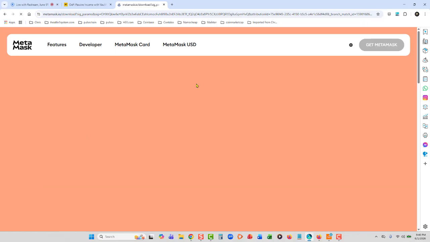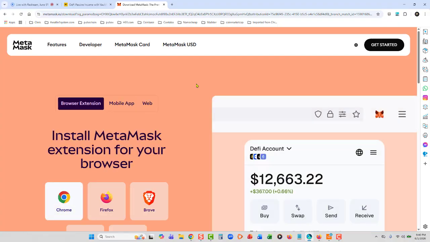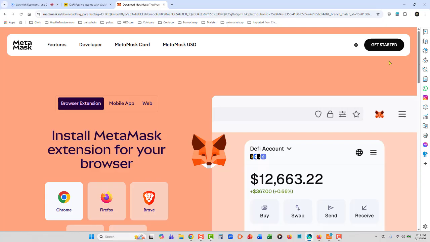Now, you can use this on mobile as well. I prefer to do all my crypto on desktop or laptop because when I'm copying and pasting wallet addresses, I want to make sure I don't make a mistake. It's easy to make a mistake on a cell phone. So I make all of my transactions on desktop or laptop. Now you can see I use Google Chrome, but if you use a different browser, Firefox, Brave, Edge, it works on all of them, and it will install as a browser extension.